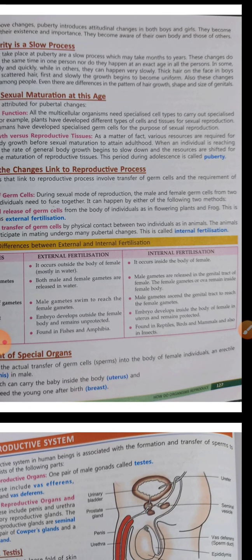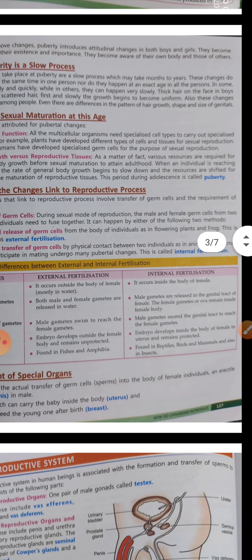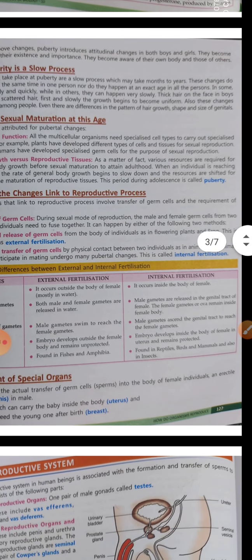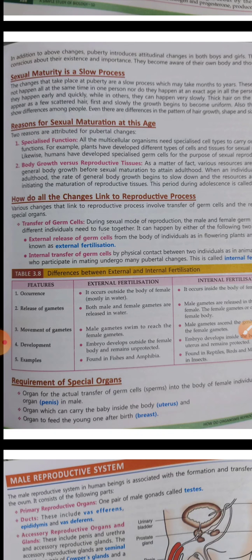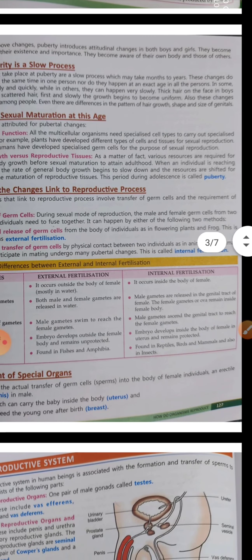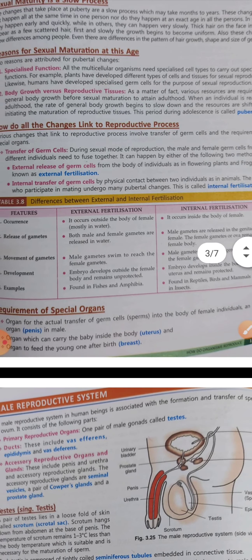It's different in boys and girls. The general body growth slows down because the resources which were initially being used by the general body are now shifted to the gonads. The resources are then used by the gonads to initiate the maturation of the reproductive tissues. So this period during adolescence is known as puberty.